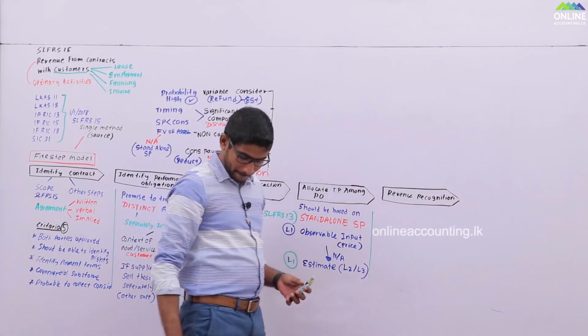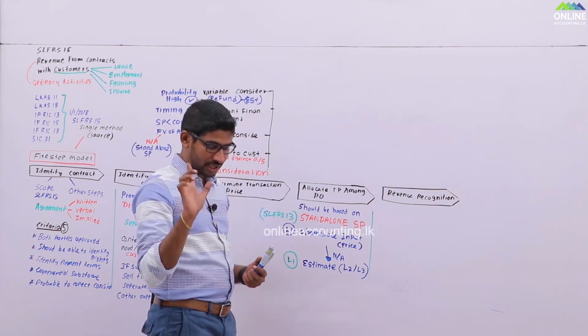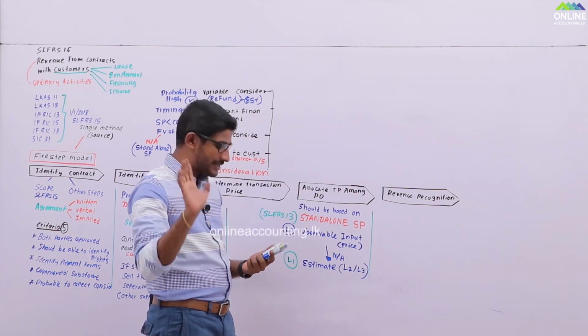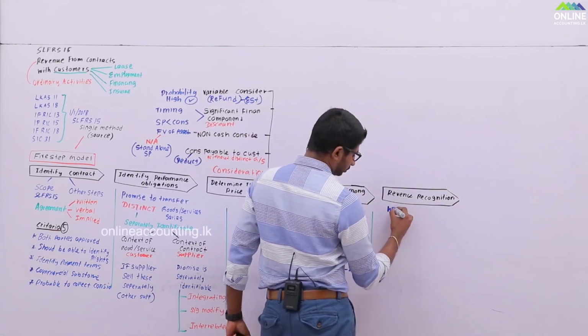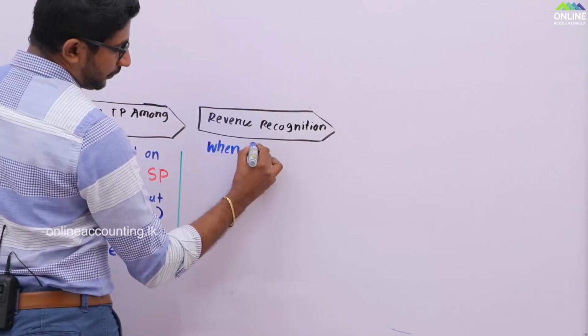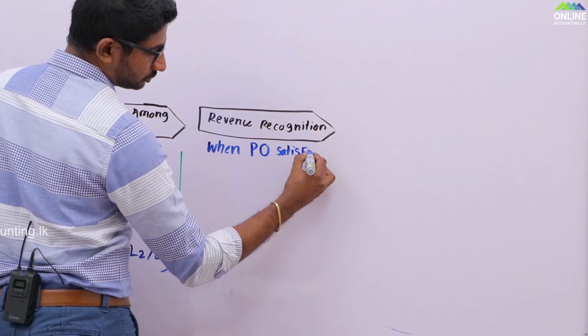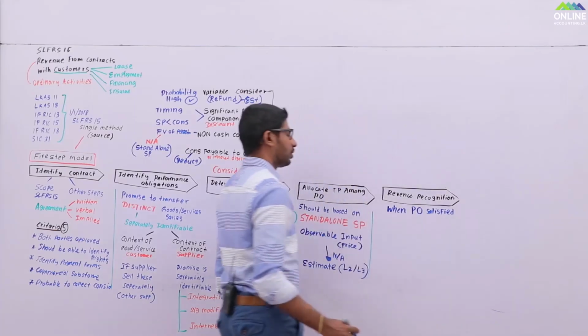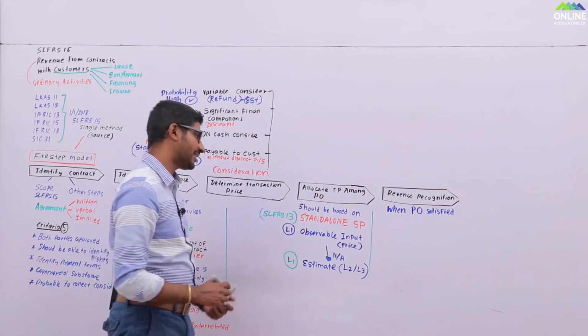So here, student, the revenue recognition need to be done when the performance obligation is satisfied. So the standard says revenue recognition needs to be done when the performance obligation is satisfied.